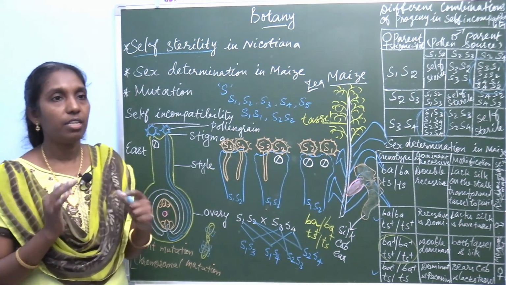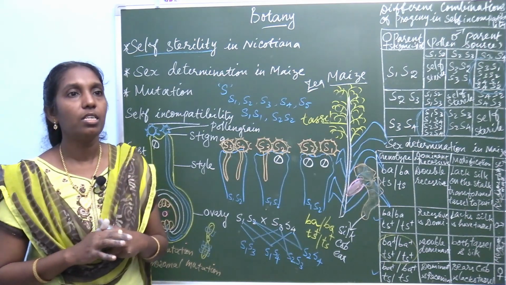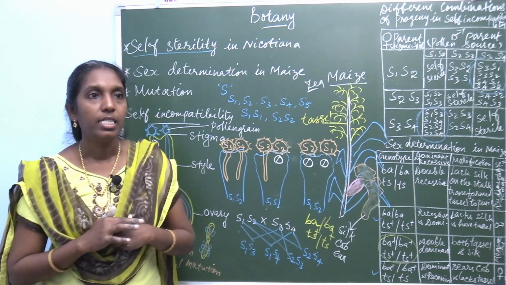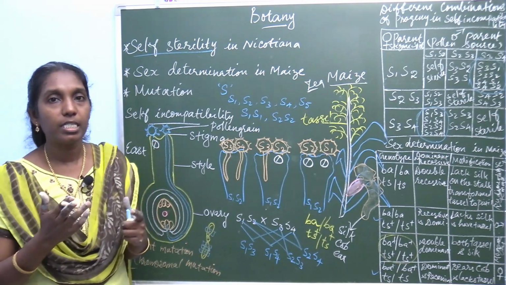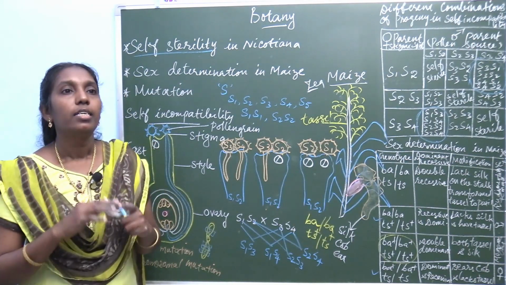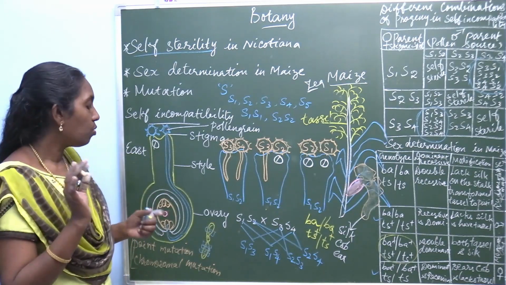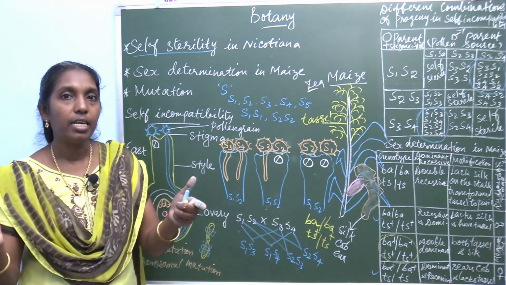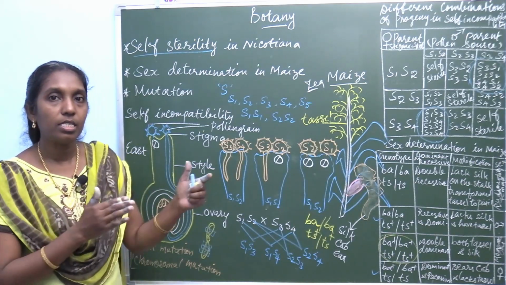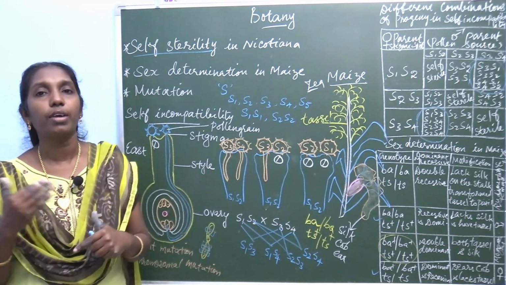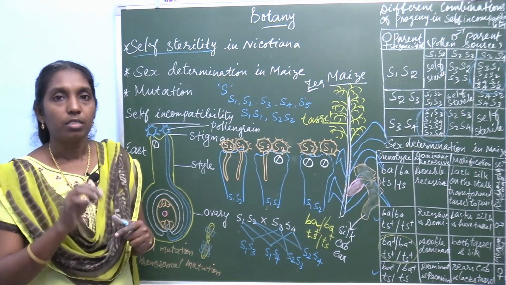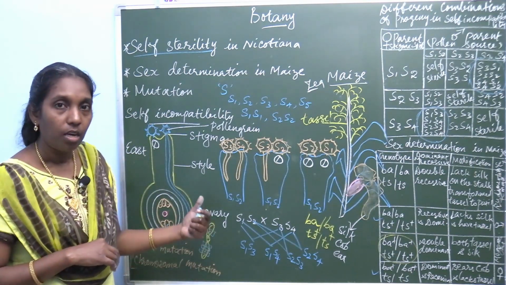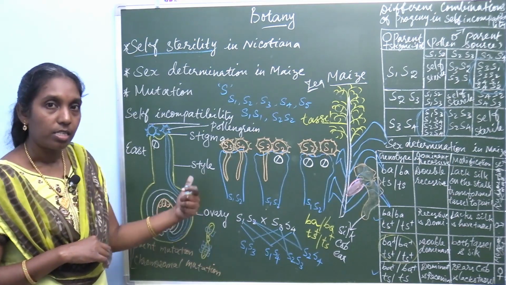This genetic variation among individuals provides the raw material for evolution. Mutation leads to evolution, so it is the ultimate source of evolution. This sudden change occurs in the chromosome or in the genes, in the structure or number of the chromosome.